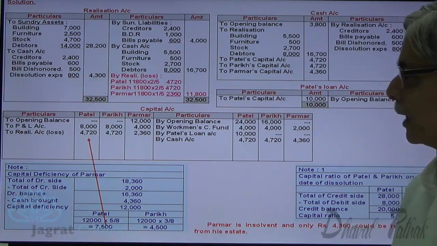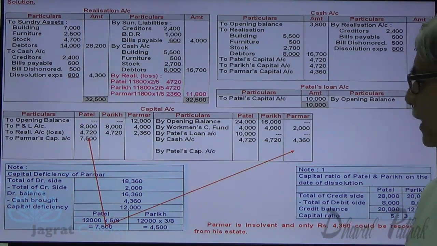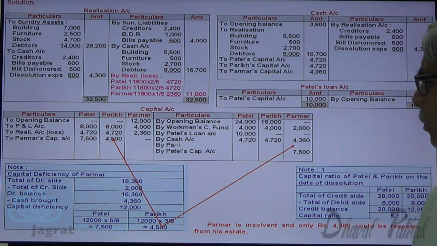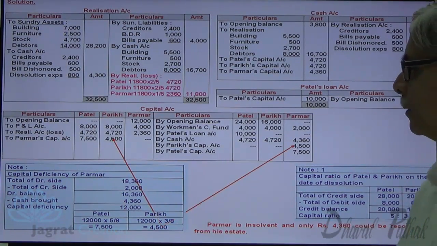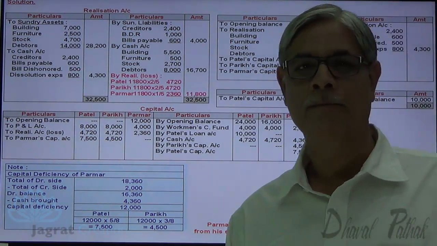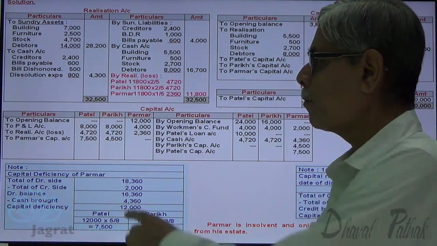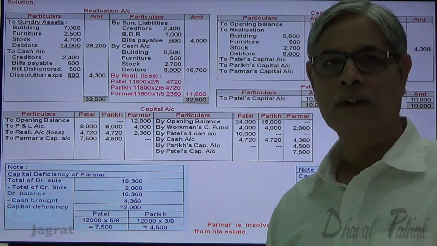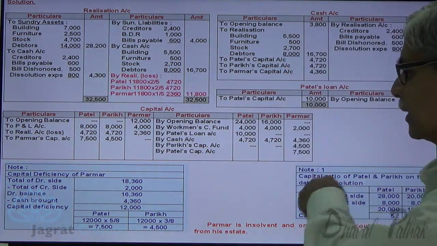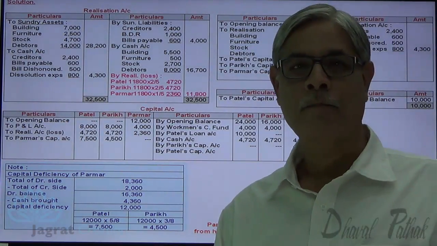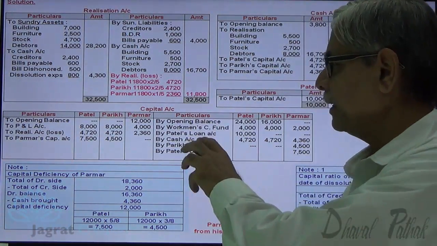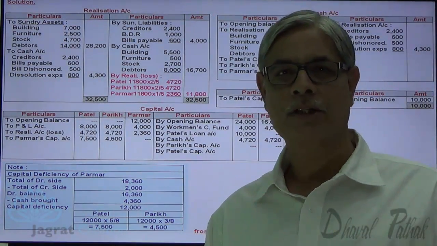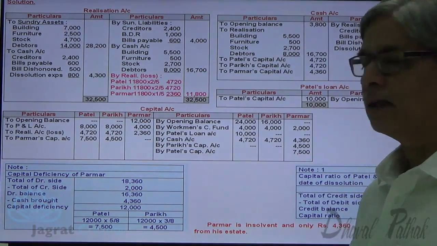Now this entry for capital deficit, Patel account debit 7,500 to Parmar account credit, Parikh account debit 4,500 to Parmar account credit. This is how capital deficits transfer. Journal entry for that is Patel capital account debit 7,500, Parikh capital account debit 4,500 to Parmar capital account credit 12,000. By this entry, what happens? Capital account of Parmar gets closed. It gets balanced. Now only two partners are left, Patel and Parikh.